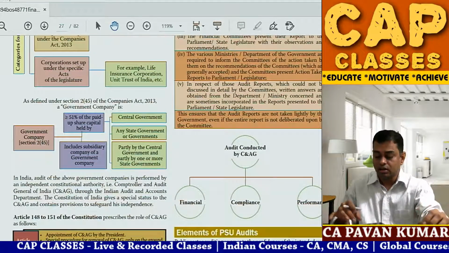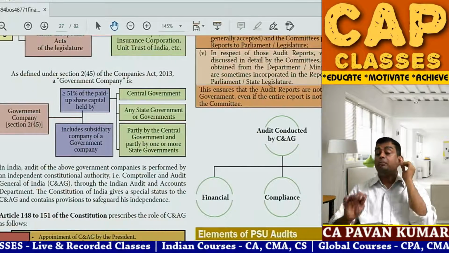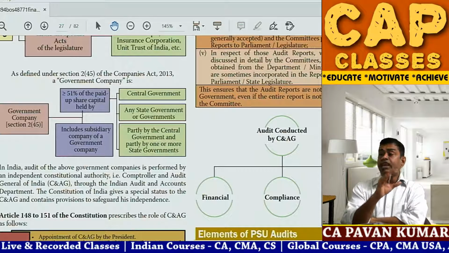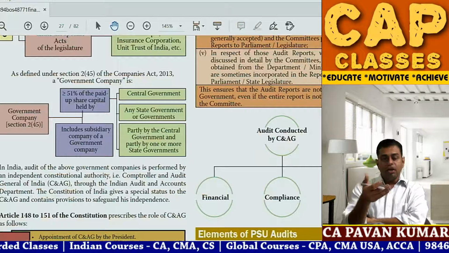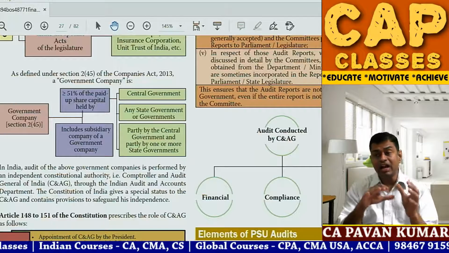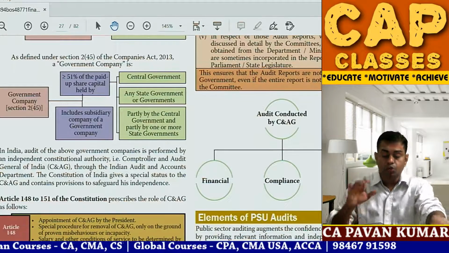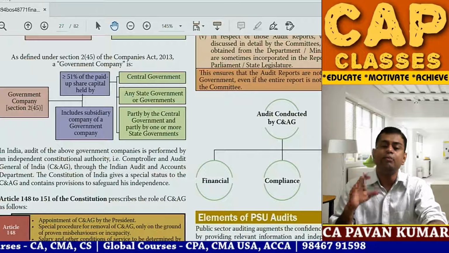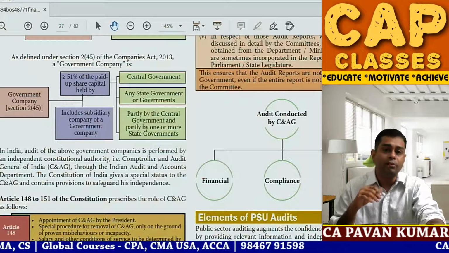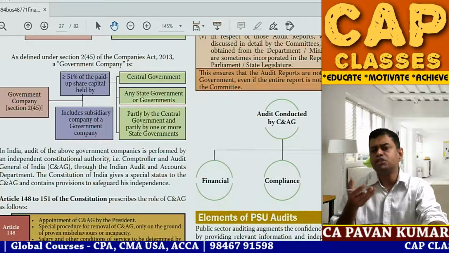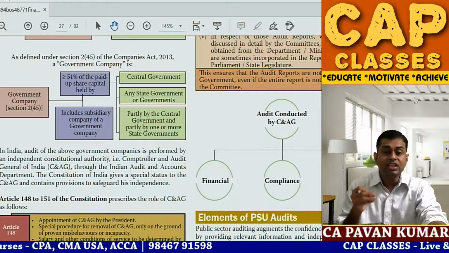Then, Pawan sir, what is a government company? You might have studied it in your LKG also, no? What is a government company? Section 2, subsection 45. A government company is a company in which 51% or more of the paid up share capital is held by either central government or state government or central government and state government put together, and it includes a company which is subsidiary company of a government company. A company which is a subsidiary of a government company is also a government company. We used to call them sometimes deemed government company. What is a deemed government company? A company which is subsidiary to a government company.